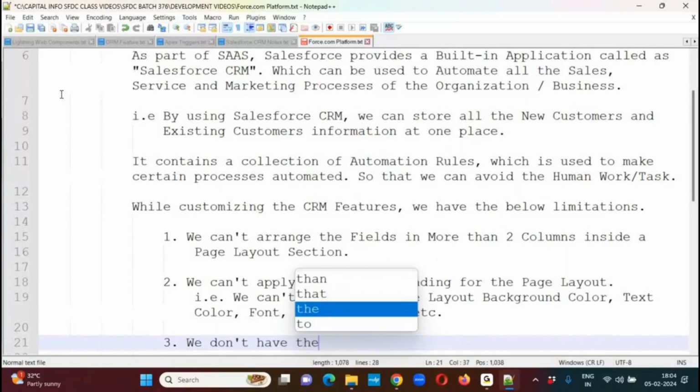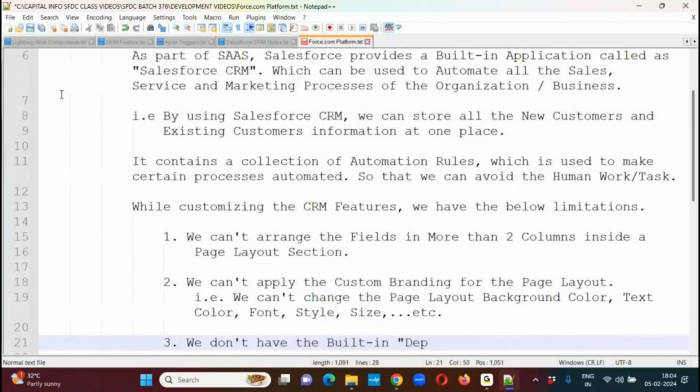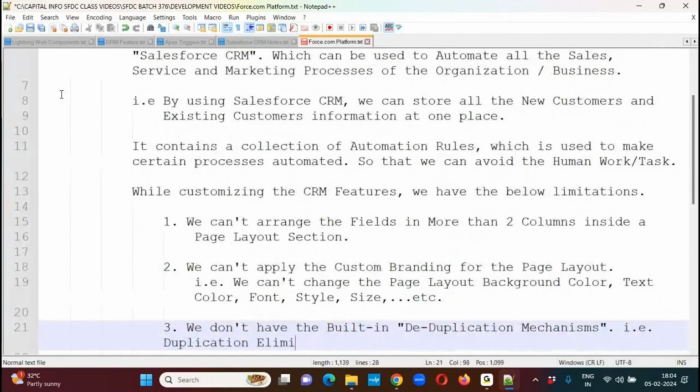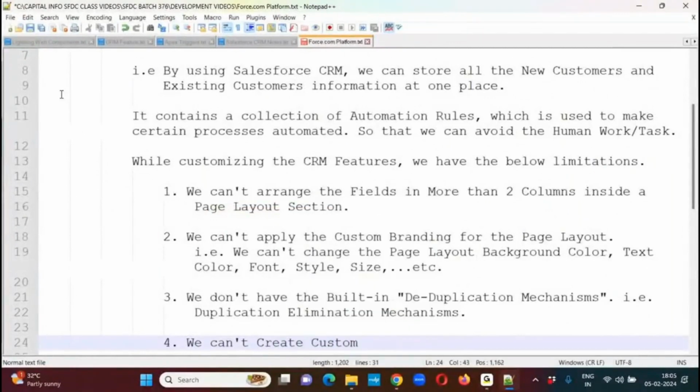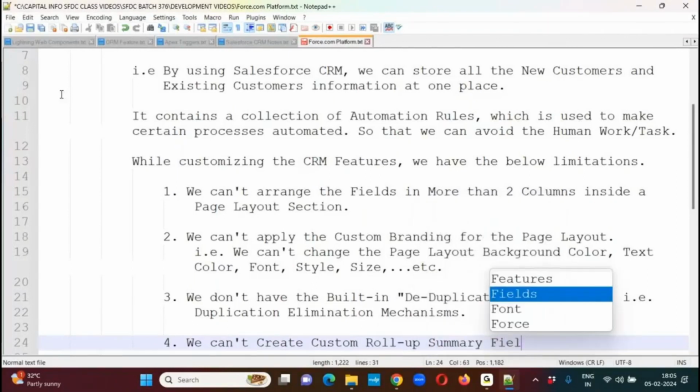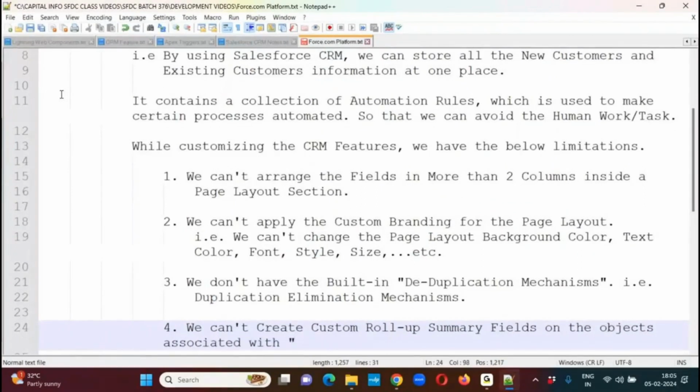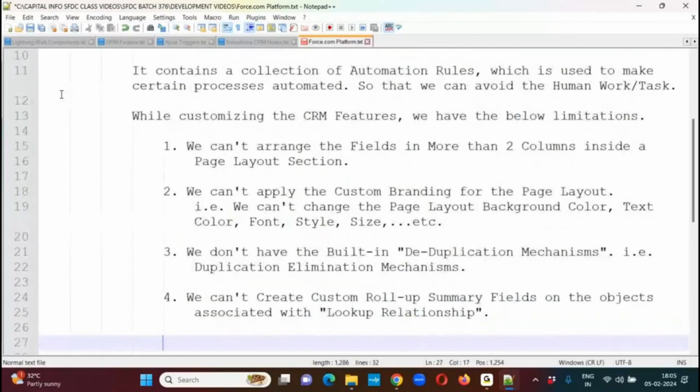The third limitation: we don't have a built-in deduplication mechanism, that is, a duplicate elimination mechanism. Fourth one, we can't create custom roll-up summary fields for objects associated with a lookup relationship.